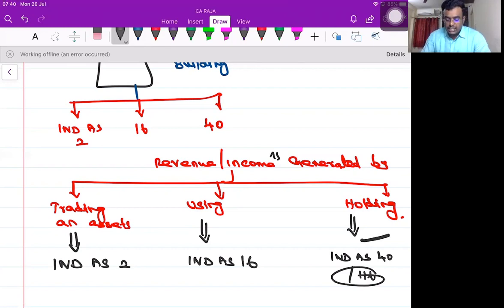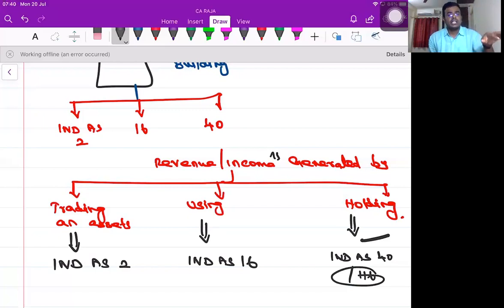So can you understand that by looking at assets, you can't conclude that it will go to PPE, etc. You have to go one step forward and check: how am I able to generate an income with the help of these assets? Am I trading these assets? By way of trading, I'm able to get an income? Yes, sir. Then it goes under Ind AS 2, inventory. Sir, by holding that asset, I'm able to generate an income. I'm not doing anything. It means I'm not trading an asset. I'm not using it in my business or profession. Simply I'm holding an asset. By way of holding an asset, it generates a rental income to me. It goes to Ind AS 40.